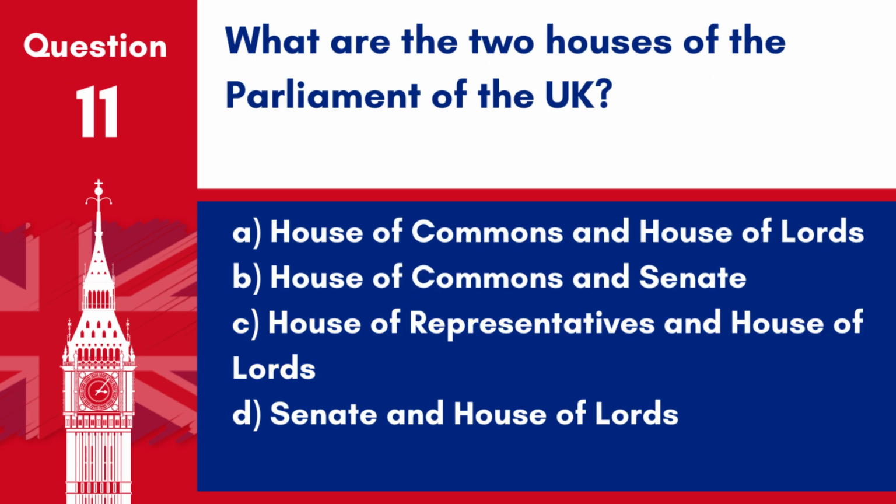Question 11. What are the two houses of the Parliament of the UK? A. House of Commons and House of Lords. B. House of Commons and Senate. C. House of Representatives and House of Lords. D. Senate and House of Lords. Answer: A. House of Commons and House of Lords. The two houses of the Parliament of the UK are the House of Commons and the House of Lords.